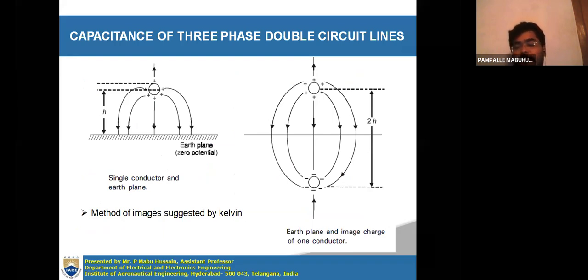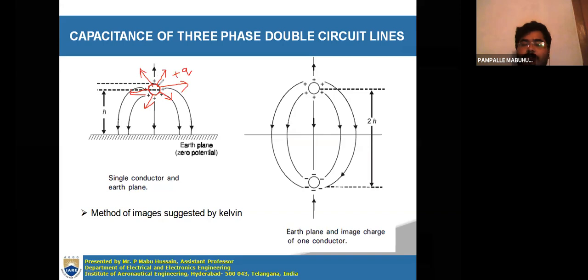Okay, effect of earth, or you can say the effect of ground. Suppose you consider one single conductor. Whenever this conductor carries current, charge will be developed. That charge will spread radially outside like this, as electrostatic charge. The conductor will have a charge of plus Q.